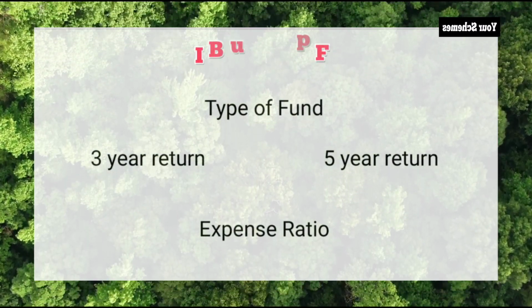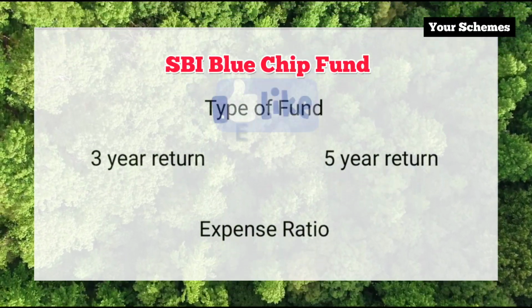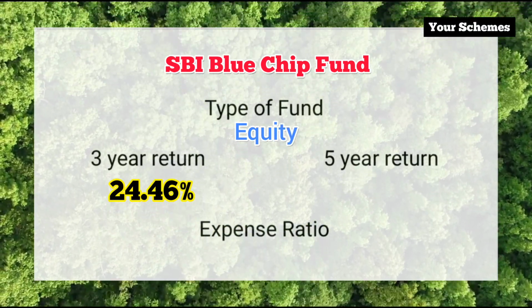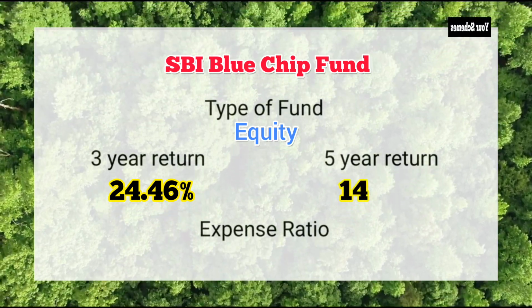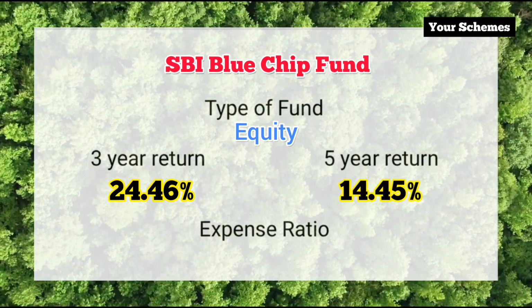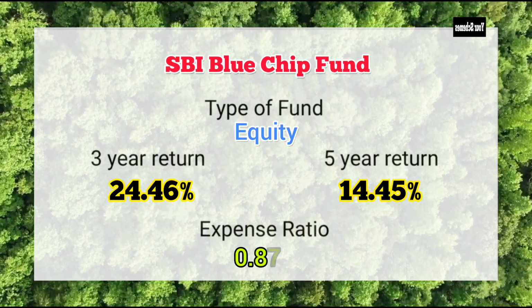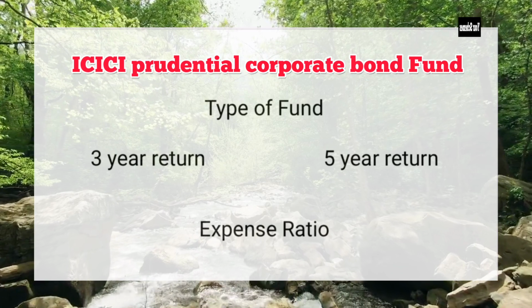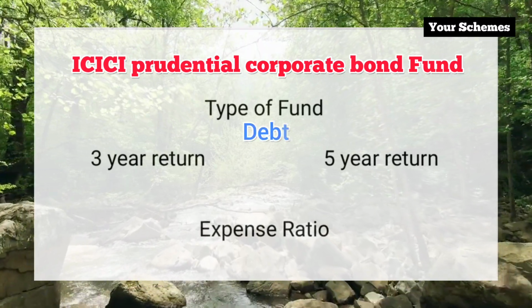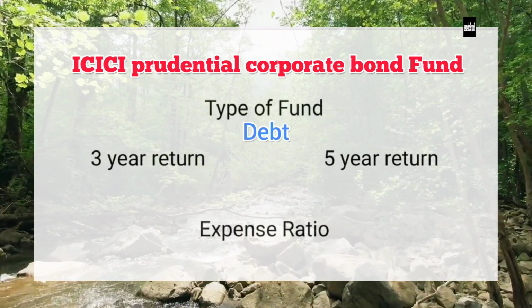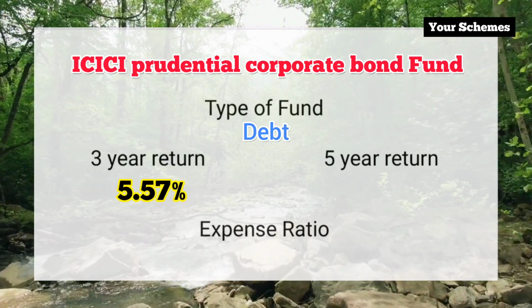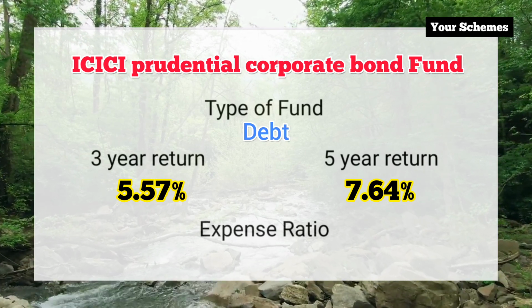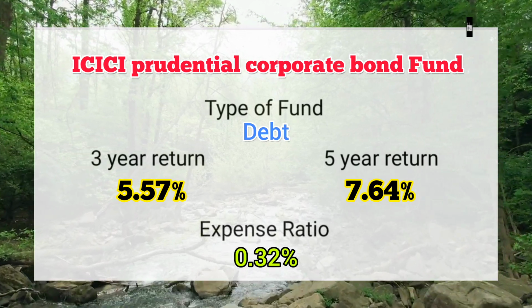Next we have SBI Blue Chip Fund. It is an equity fund. The 3-year return of this fund is 24.46% and the 5-year return is 14.45%. The expense ratio of this fund is 0.87%. Let's move on to ICICI Prudential Corporate Bond Fund. It is a debt fund. The 3-year return of this fund is 5.57% and the 5-year return is 7.64%. The expense ratio of this fund is 0.32%.